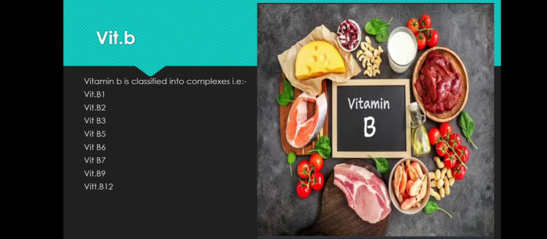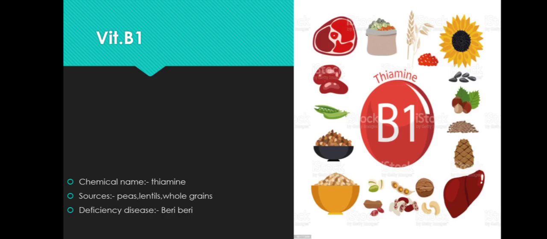Now we are going to see what is vitamin B. Vitamin B is further classified into its complexes, that is vitamin B1, vitamin B2, B3, B5, B6, B7, B9, B12. Each one of them has a different chemical name, which we are going to see. First we are going to start with vitamin B1. The chemical name of vitamin B1 is thiamin.